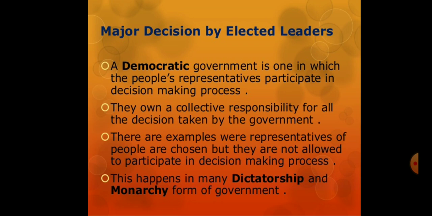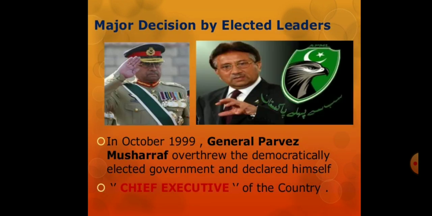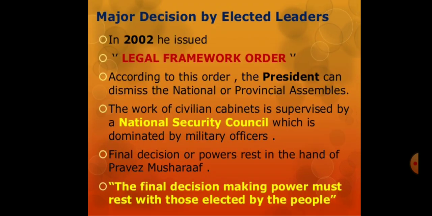To know this in detail, we have the story of Pakistan. In Pakistan, people formally have an elected parliament and government, but the real power is with those who are not elected by the people. In October 1999, General Pervez Musharraf overthrew the democratically elected government and declared himself chief executive of the country. He overthrew the democratically elected government through a military coup and declared himself the chief executive, meaning head of the country.